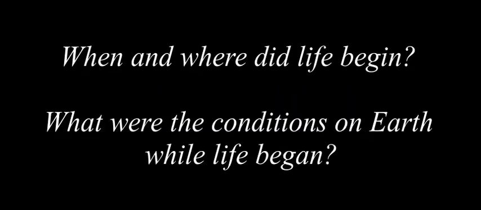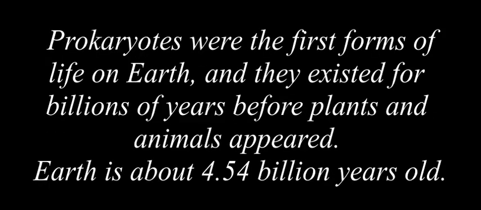Early life on Earth. When and where did life begin? What were the conditions on Earth while life began? Prokaryotes were the first forms of life on Earth, and they existed for billions of years before plants and animals appeared. Earth is about 4.54 billion years old.